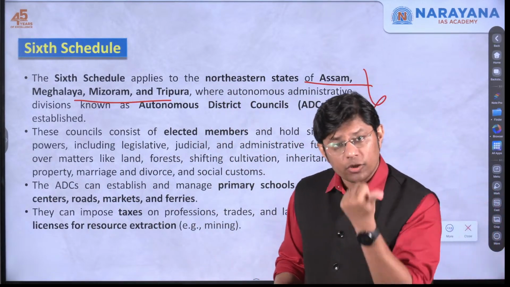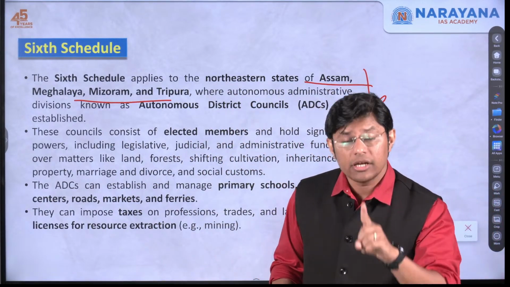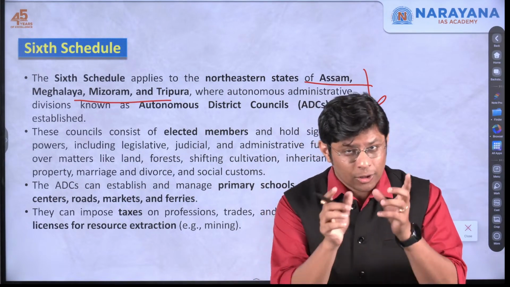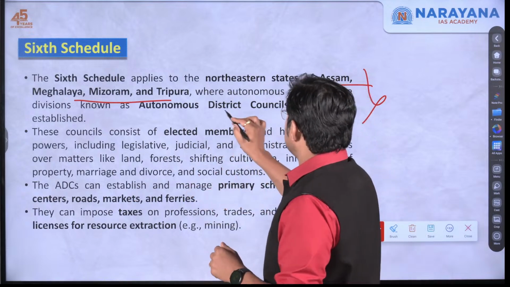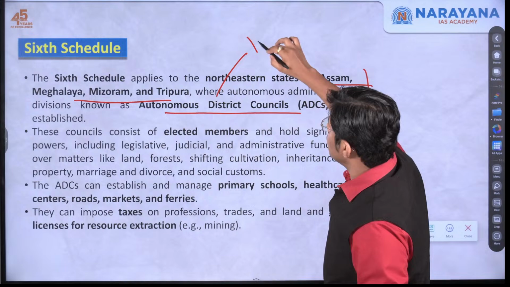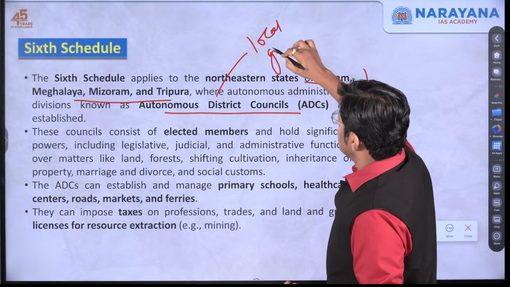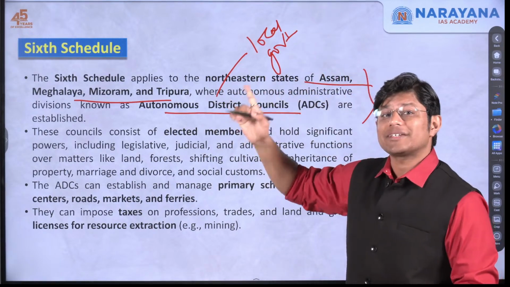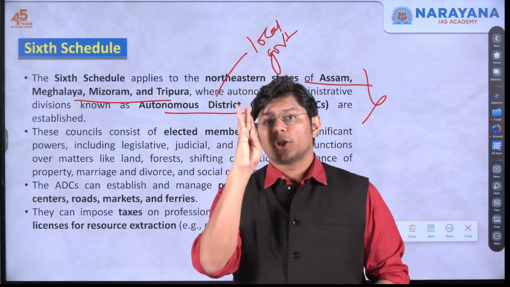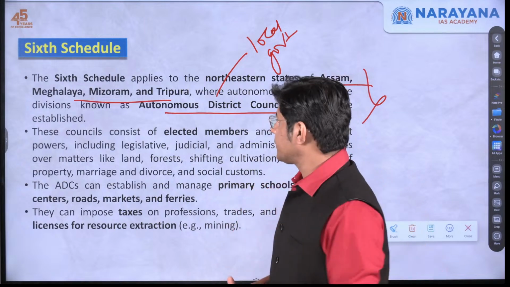For the fifth schedule, we have the Tribes Advisory Council. For the sixth schedule, we have an autonomous region known by the name Autonomous District Council. This is nothing but local government in the 4 northeastern states. So, sixth schedule is only applicable to 4 northeastern states.